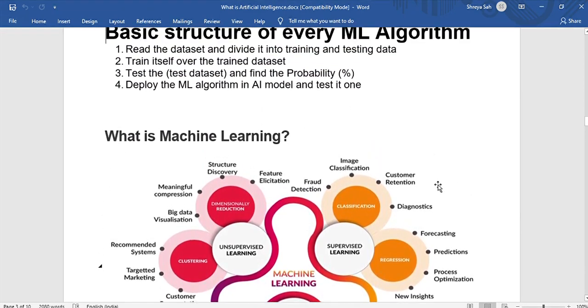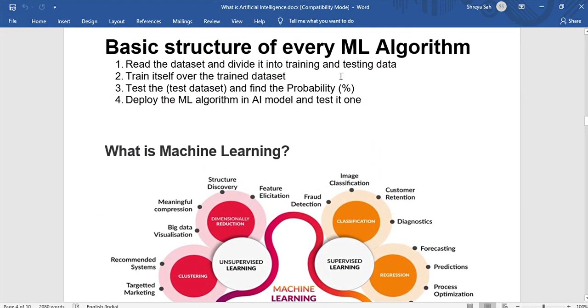Moving on, the basic structure of every algorithm is reading the data set and dividing it into training and testing data. Suppose that we have a sample of 1000 data samples. From the 1000 it will take, suppose, 100 as the training data and the rest 900 will come into the testing data. There is a proper way in which the algorithm divides. We'll discuss all those ways in later videos.